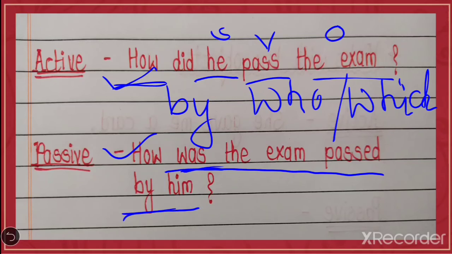Look here, here we have written after, by him. But there you have to put it before only. By whom? By which? So in that case you will not add by again. Two times by will not come in a sentence.